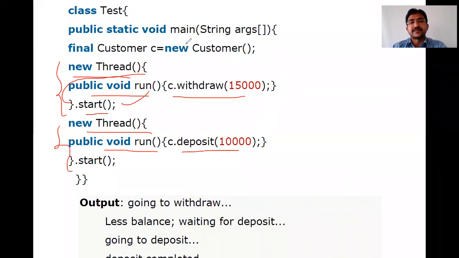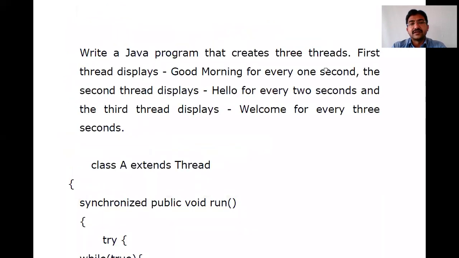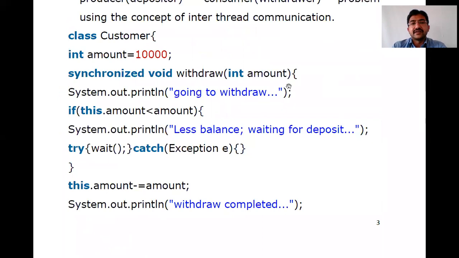So once the main program starts execution, what will it call? c.withdraw. What is there in c.withdraw? It will call this method, right? The amount we are passing is 15,000 to withdraw, but the current amount we have is 10,000. So 10,000 is less than 15,000, the condition is true. Less balance, wait for deposit. This customer withdraw will wait until somebody deposits, right?